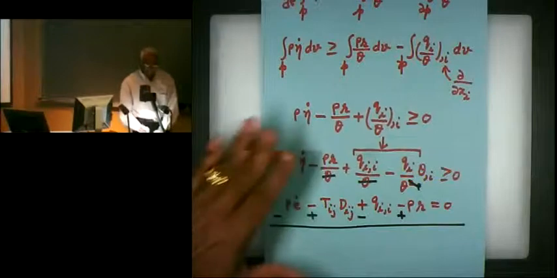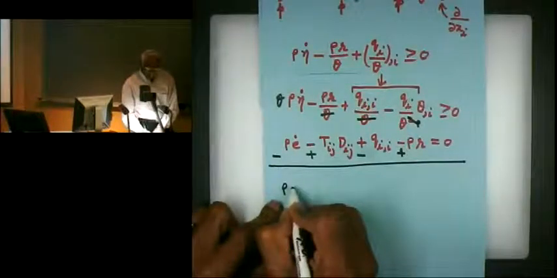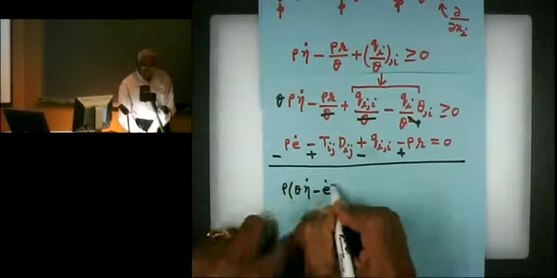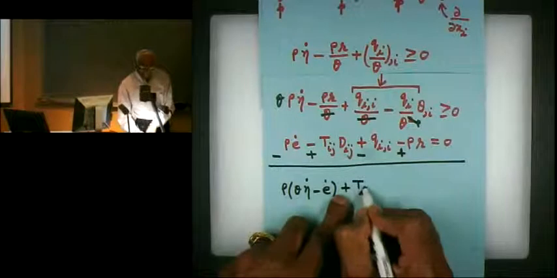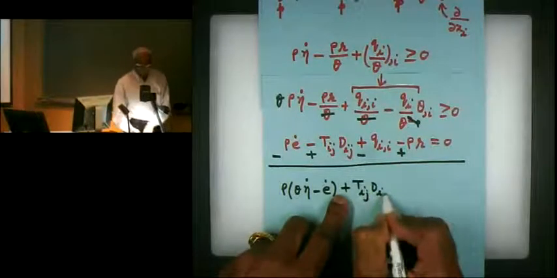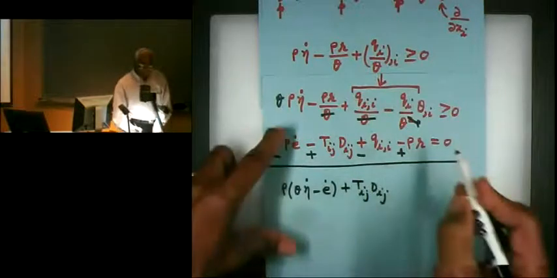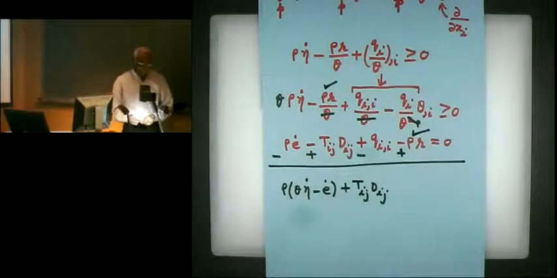So let's do that. So we get rho theta eta dot minus E dot plus Tij Dij, and this term cancels with that. And she saved my life because this term cancels with this.